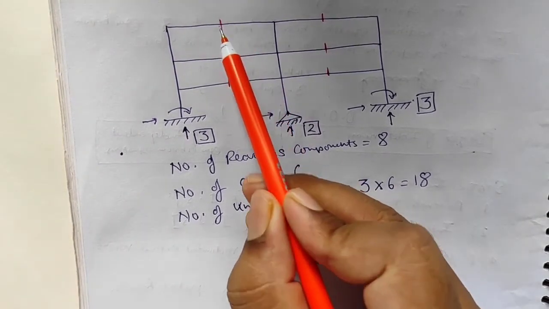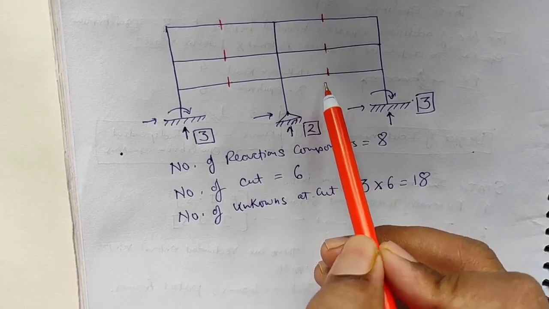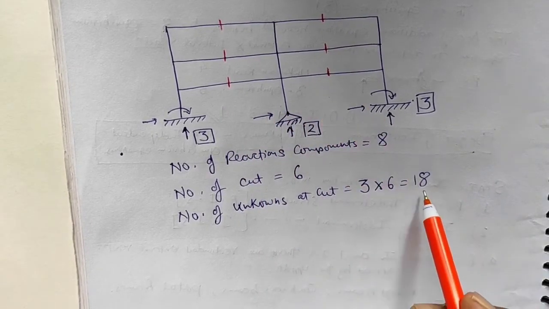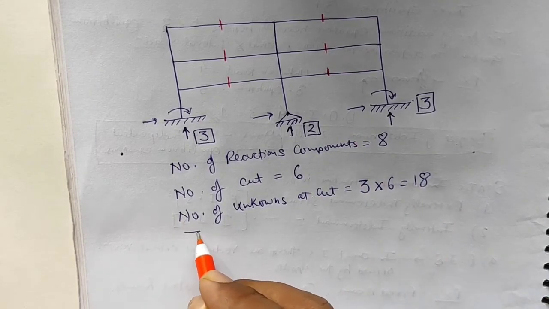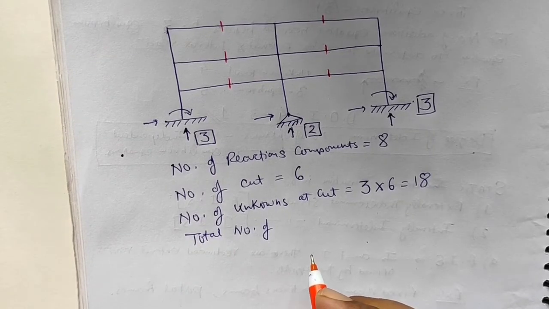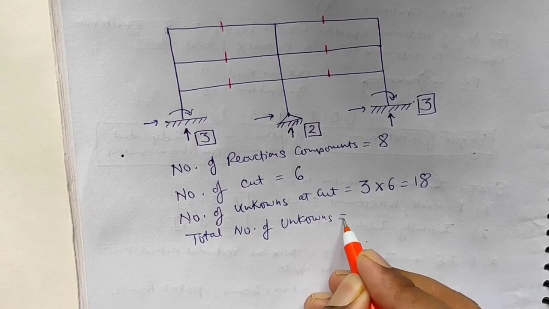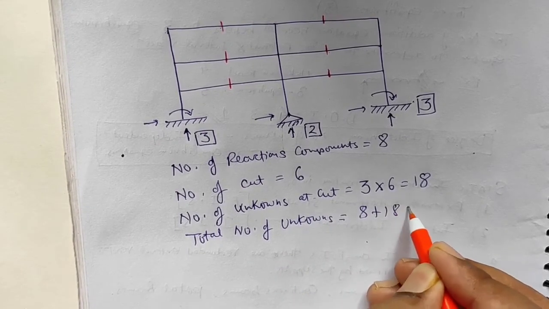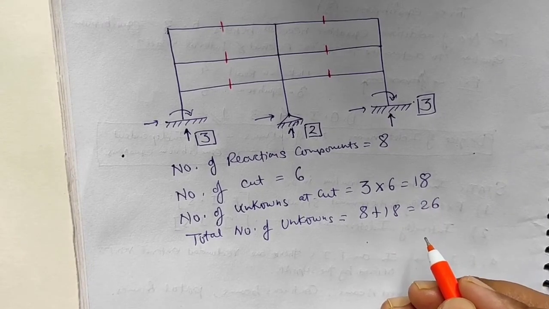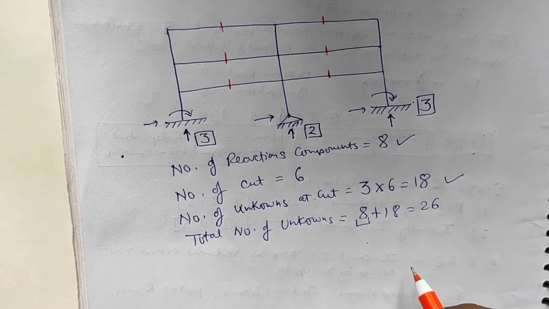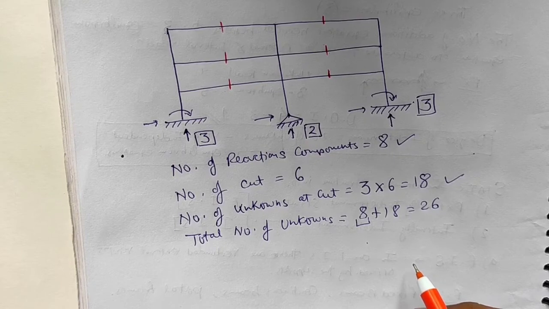That means at each cut there will be 3 unknowns and I have a total of 6 cuts, so the total number of unknown reactions will be 18. Then the total number of unknowns equals 8 plus 18, that is 26. Here 8 are the reaction components and 18 are the unknowns. So if we add them, the total number of unknowns is 26.